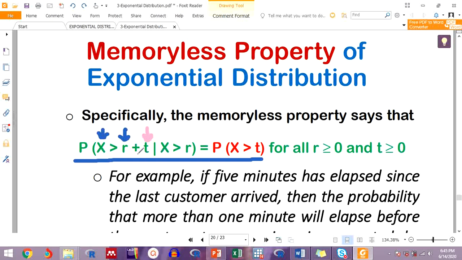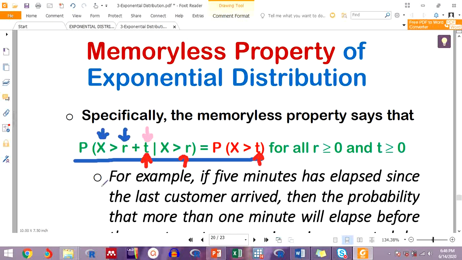So this is the probability of r plus t, given that X greater than r. So the probability of waiting for an additional time t, given that you have been waiting for time how much? Time r. That's the meaning. The probability that a new customer will arrive at time t, given that this much has elapsed since serving the last customer. So what is this trying to say? The probability of waiting for an additional time, given that you've been waiting for time r, will be the same as the probability of time t.